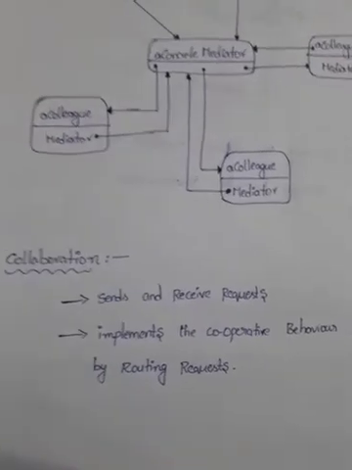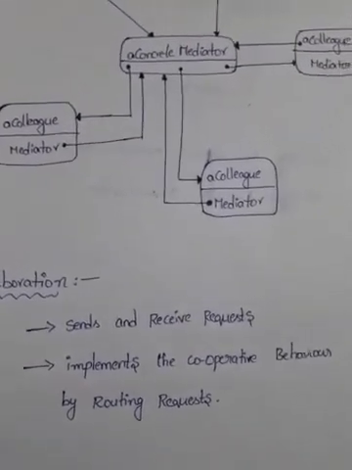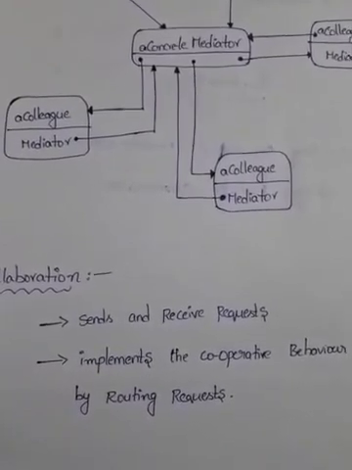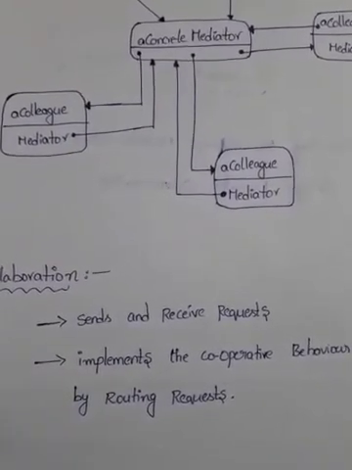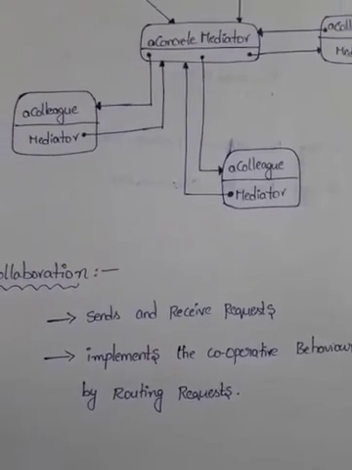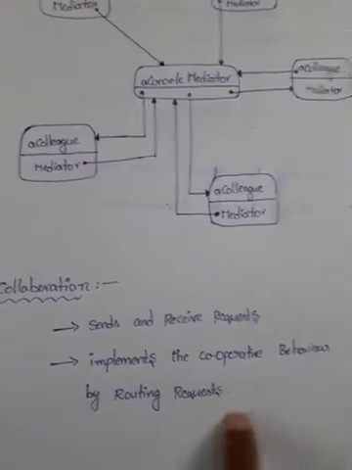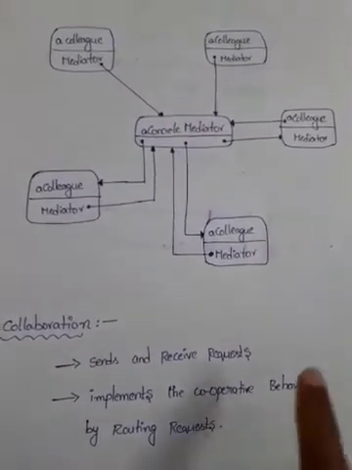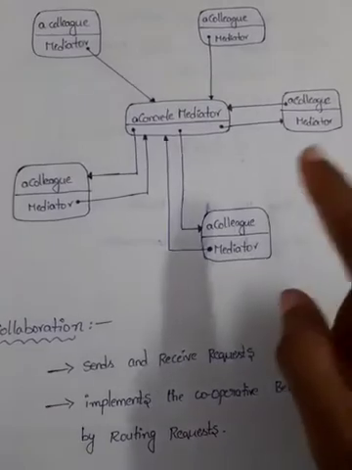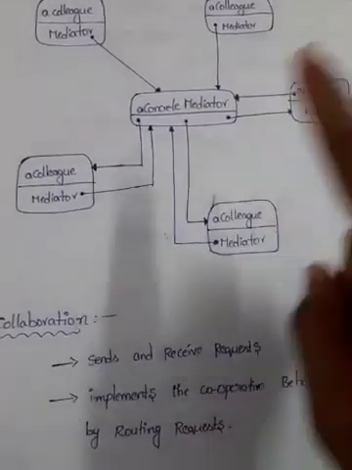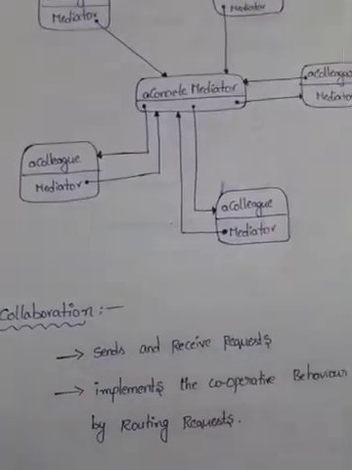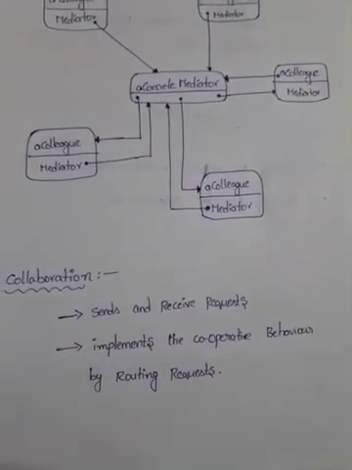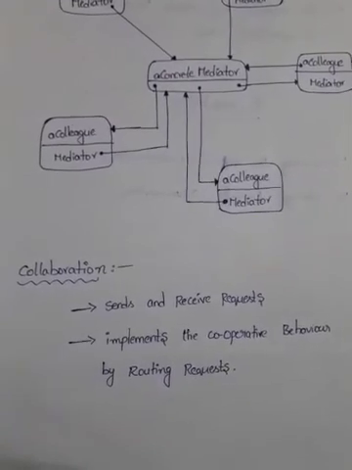Coming to this collaboration, colleagues send and receive requests from a mediator object, and the mediator implements the cooperative behavior by routing the request between the appropriate colleagues. So we are saying the colleagues, based on this example, send and receive the request. Colleagues send and receive the request from a mediator object. The mediator implements the cooperative behavior by routing the request between the appropriate colleagues. So this is the collaboration which we can say under this mediator pattern.